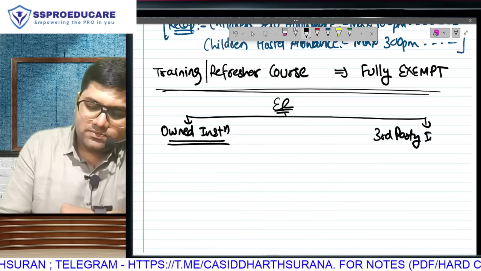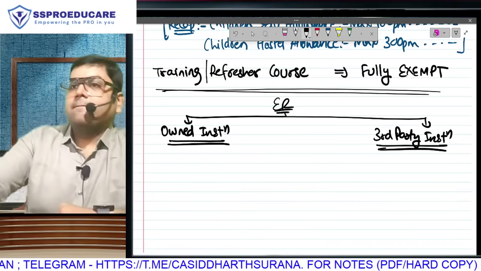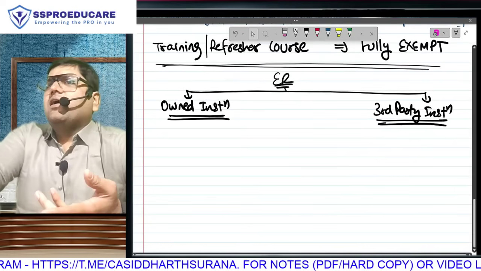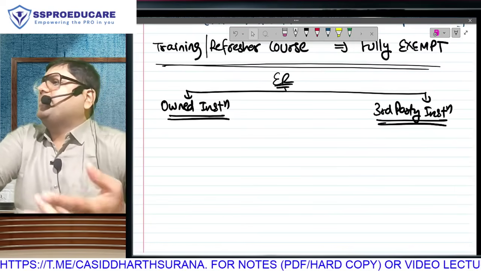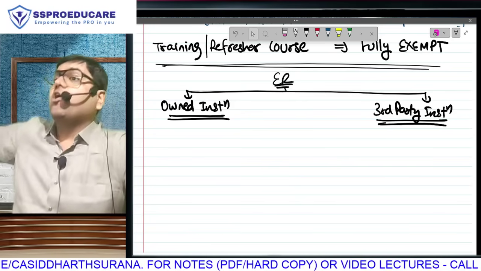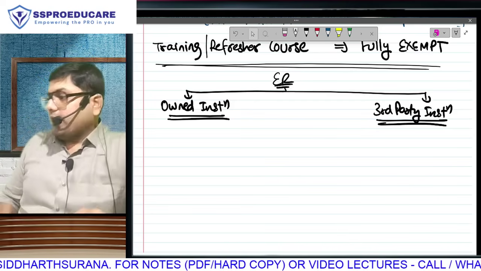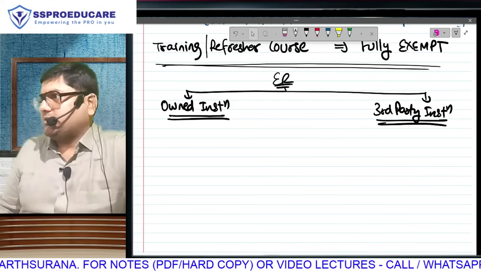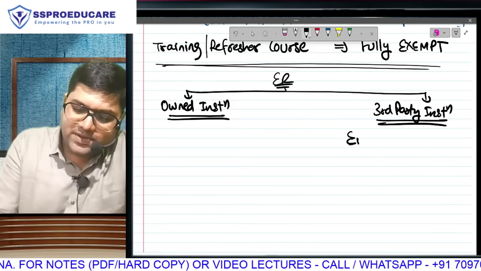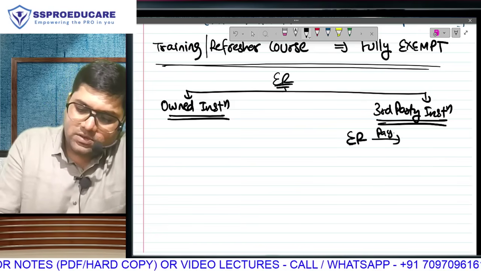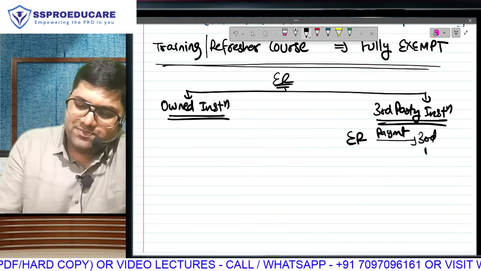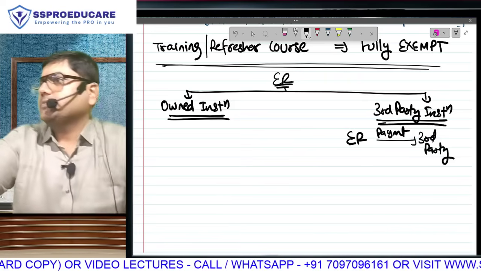Think about it. The third party institution part is very, very easy. A Limited, B Limited, C Limited, Reliance Industries Limited, Tata Services Limited, they are paying school fees, college fees, some tuition fees of their employees' children. And if the employer is paying, is the employee saving that fees? Silly question. That means this is the general rule, no? Whatever is the payment made by employer to that third party educational institution, will that become my taxable perquisite?